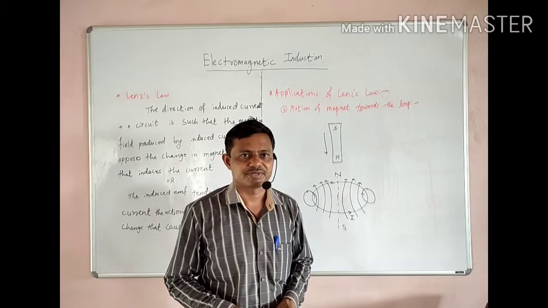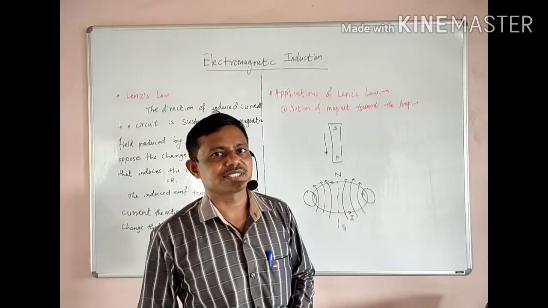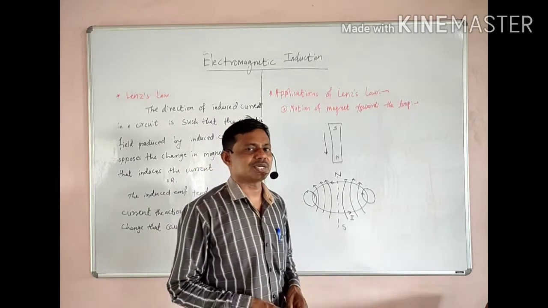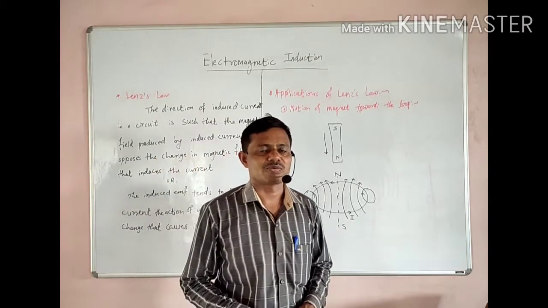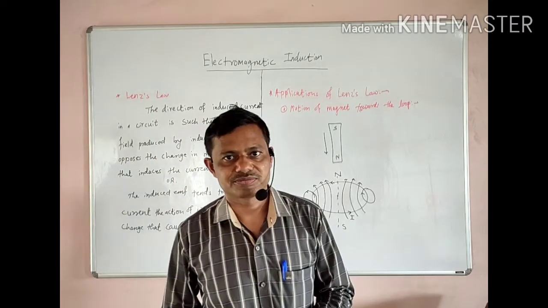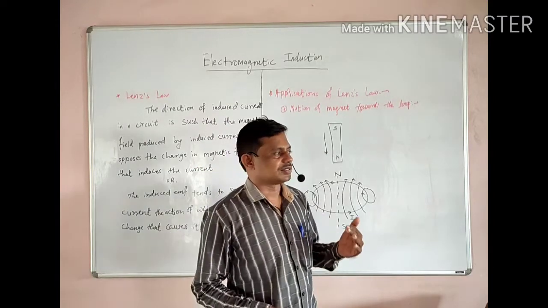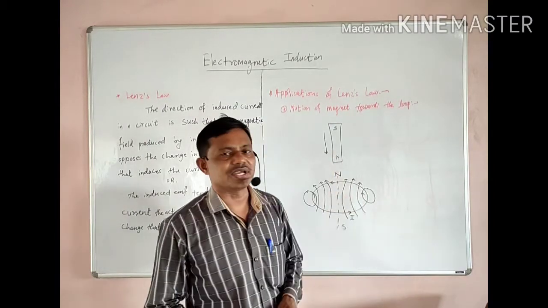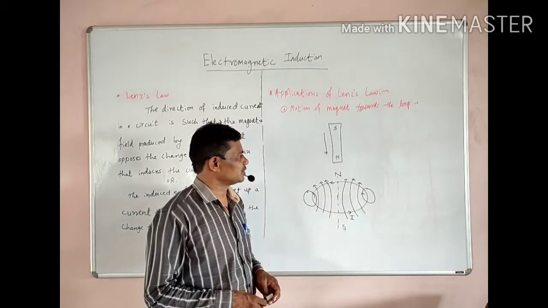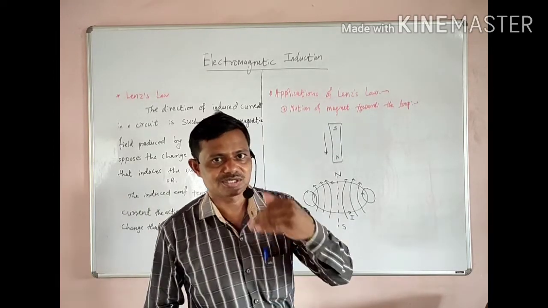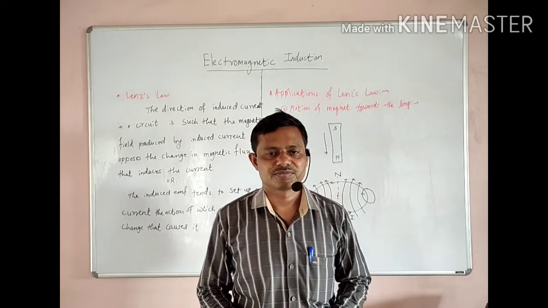We have learned it. But an interesting example of this application is the jumping ring experiment, in which a coil is wound on an iron core, placed vertically upright, and a metallic ring is mounted on this iron core.